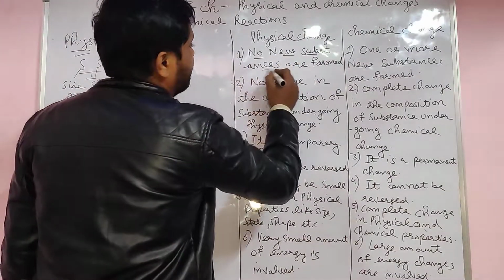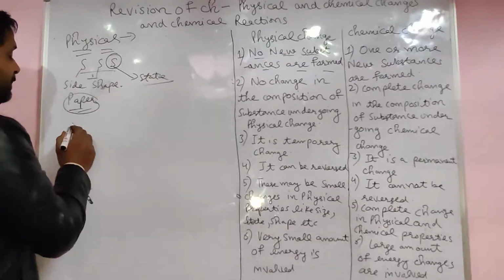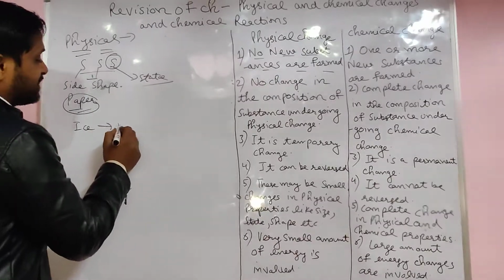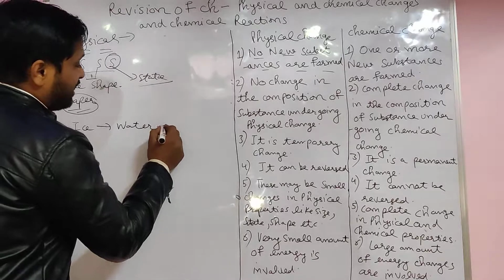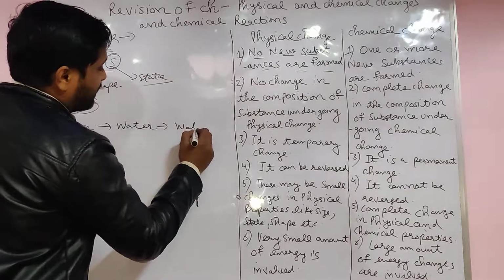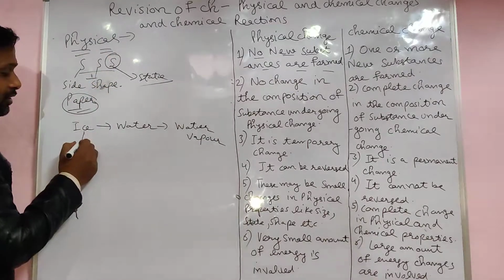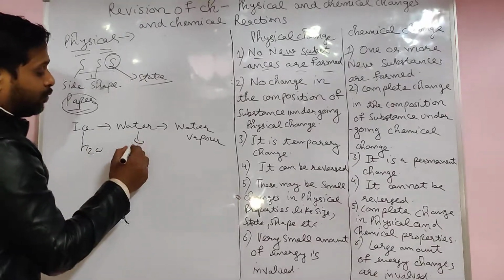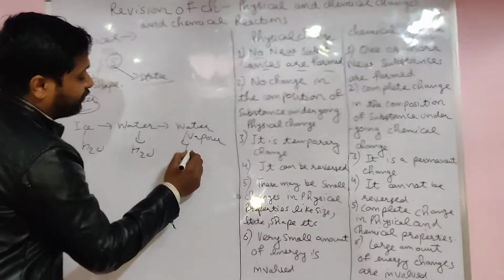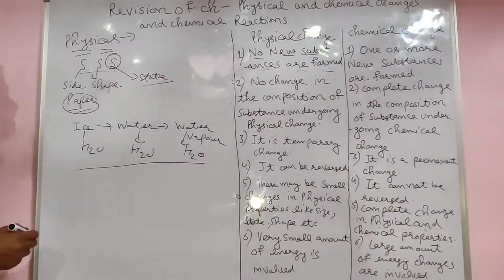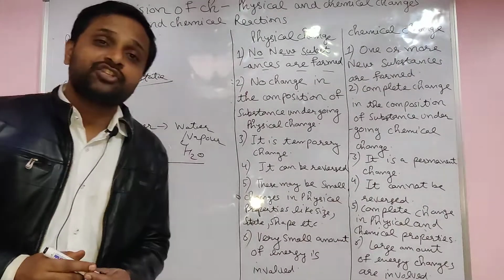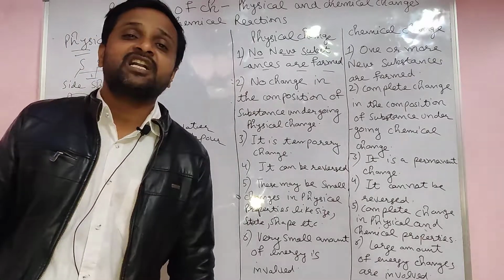Actually, in physical change, no new substance is formed. For example, ice is converted into water, and water is converted into water vapor, steam. Here the formula is H2O. Water formula also H2O. Steam formula also H2O. No new substance is formed. Only the state changes. That's why it is called physical change.